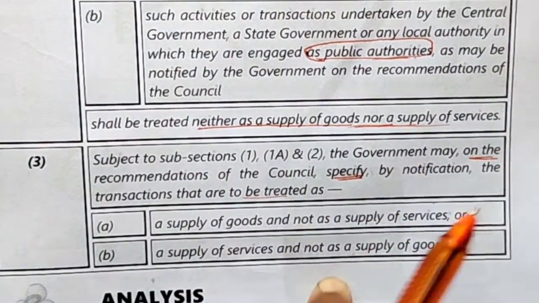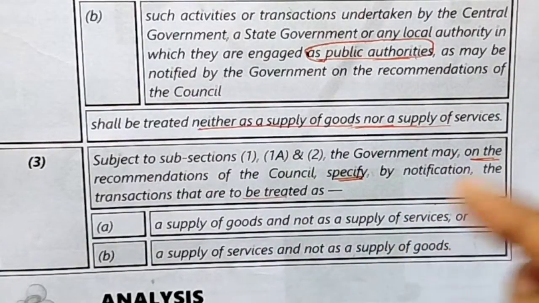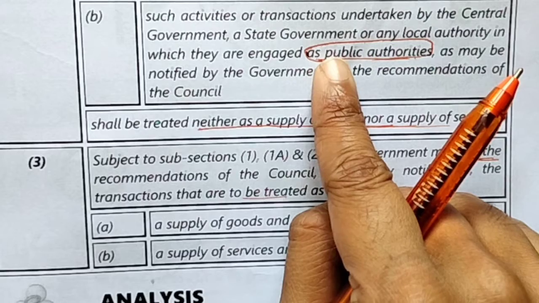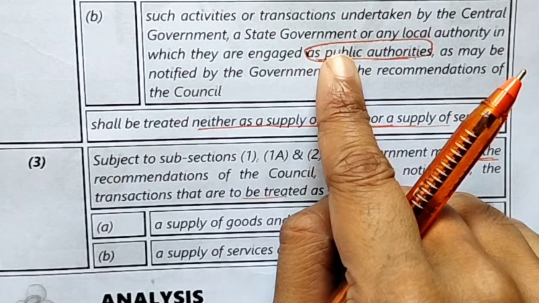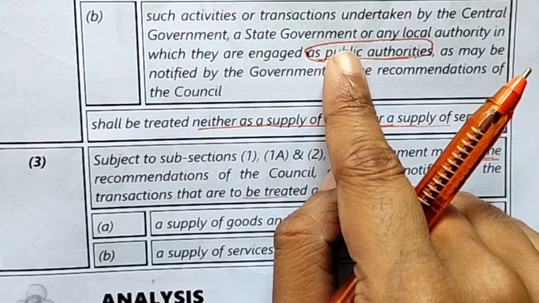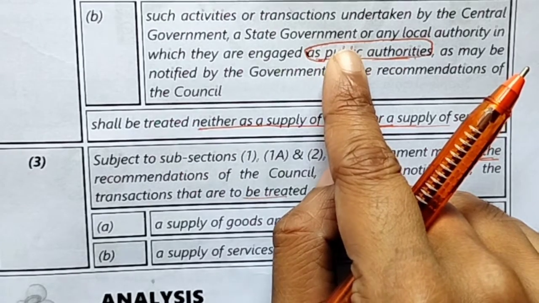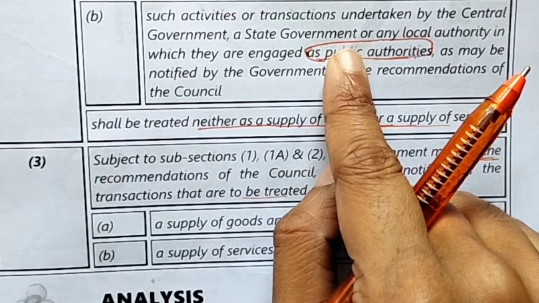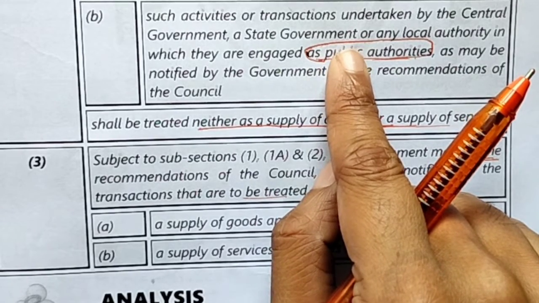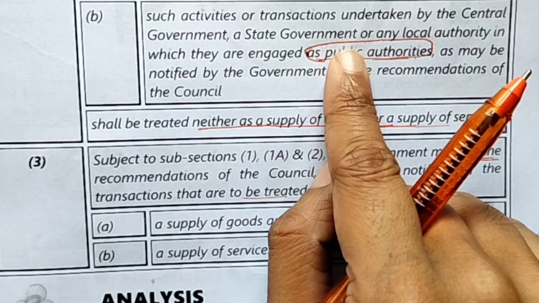Then section 7 subsection 1c states activities specified in Schedule 1 made or agreed to be made without consideration. Then section 7 subsection 1a states that activities are to be treated either as supply of goods or supply of services as per Schedule 2.